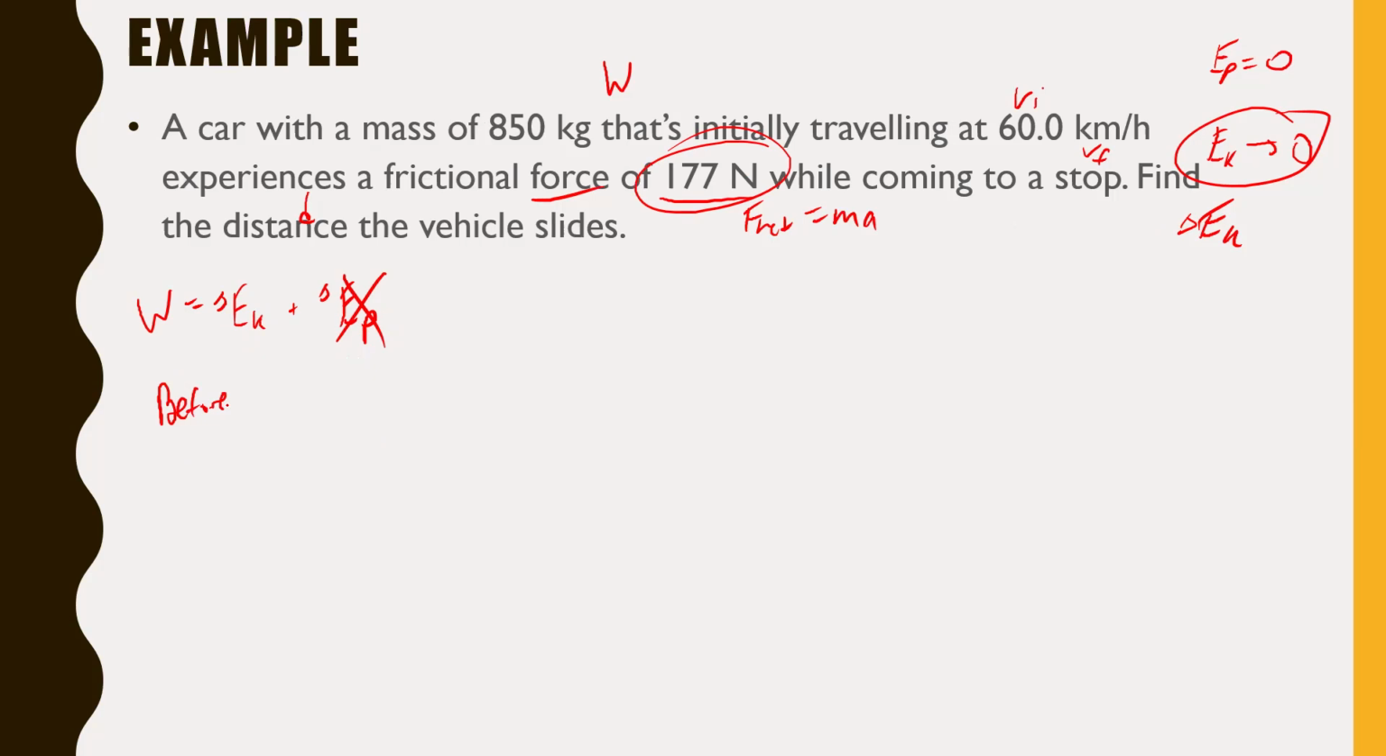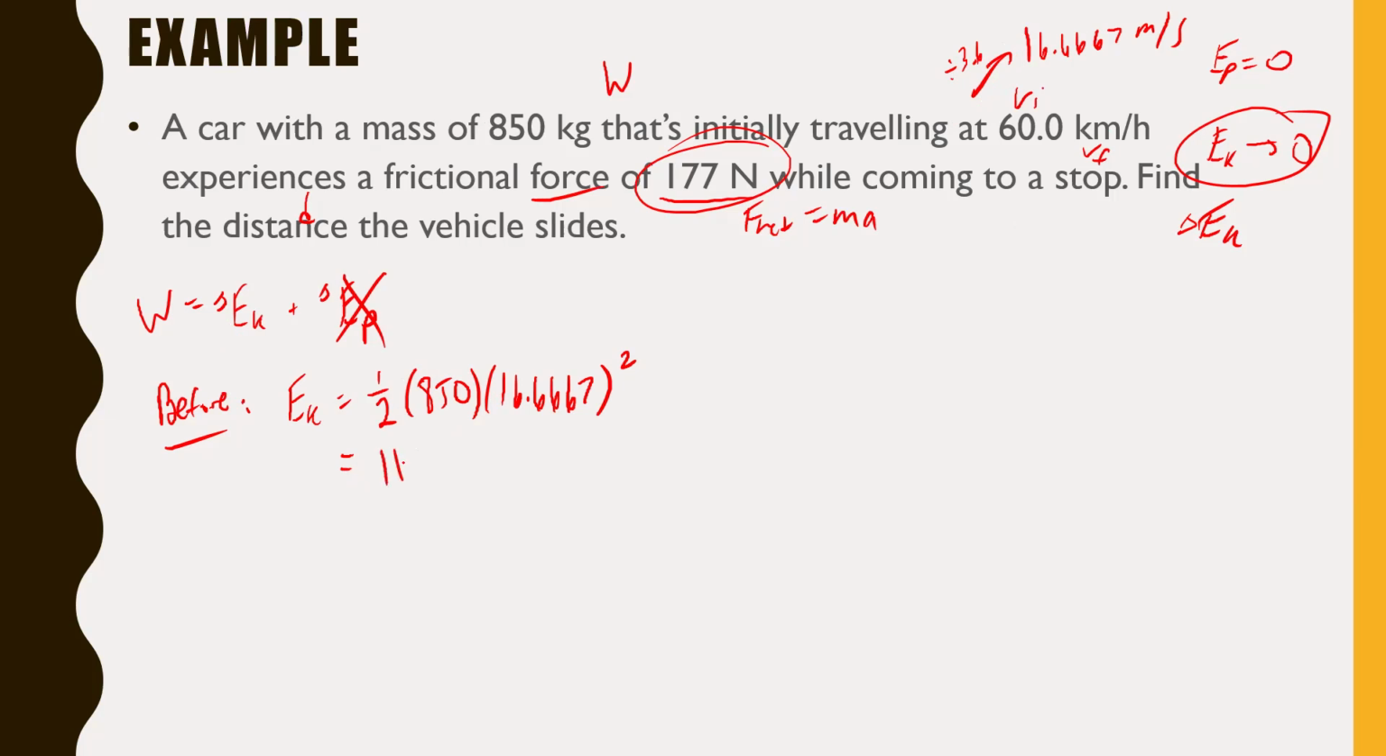So before we slammed on the brakes, they're going at 60 kilometers per hour, which we don't like kilometers per hour. Let's divide that by 3.6. That's going to be 16.6667 meters per second. So our before kinetic energy, EK, is going to equal 1/2 times mv squared. So 1/2 times 850 times 16.6667 squared. Throw that in your calculator, and you're going to get your kinetic energy to be 118,055.5461 joules. That's before we slammed on the brakes.